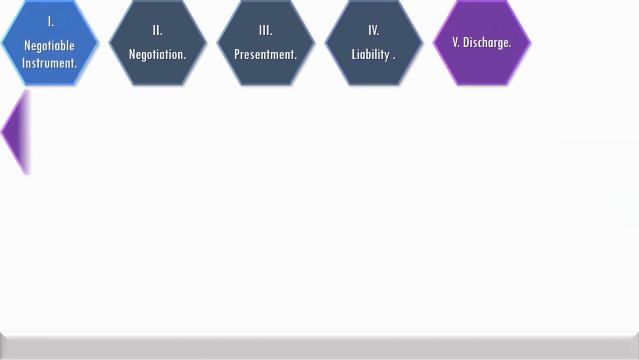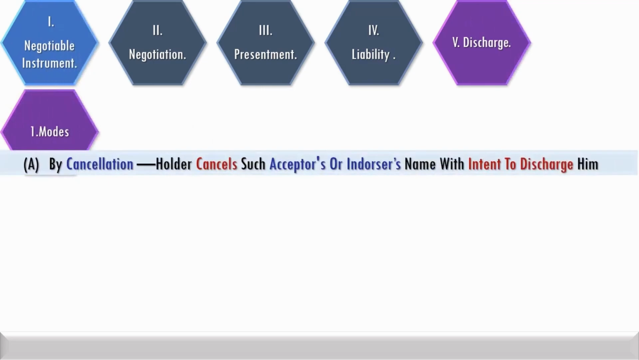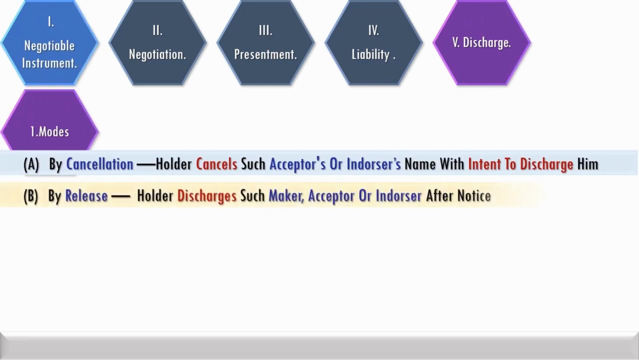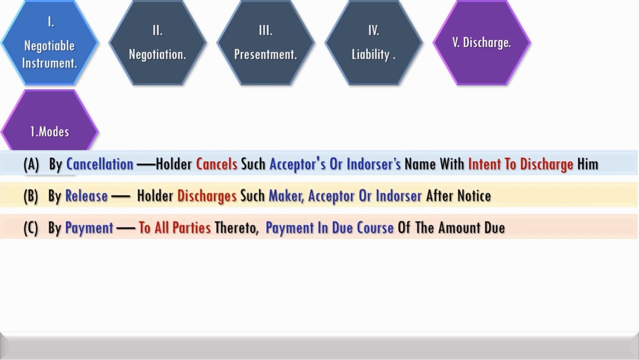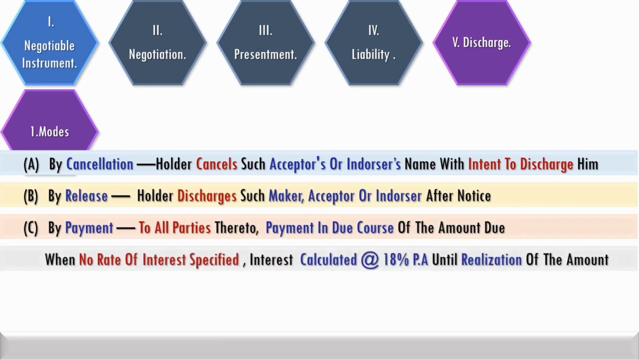Three modes of discharge: by cancellation, where the holder cancels the acceptor's or endorser's name with intent to discharge him; by release, where the holder discharges such maker or acceptor or endorser after notice; or by payment to all parties thereto as payment in due course of the amount due. Where no rate of interest is specified, interest is calculated at 18% per annum until realization of the amount.